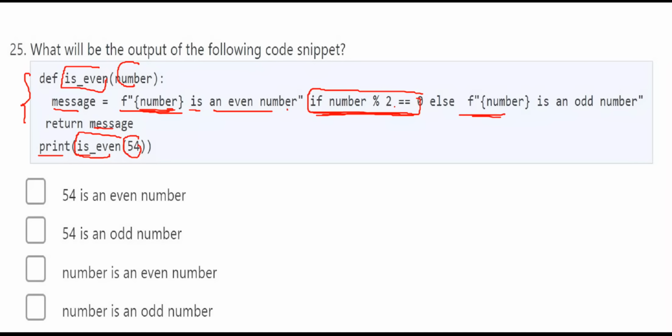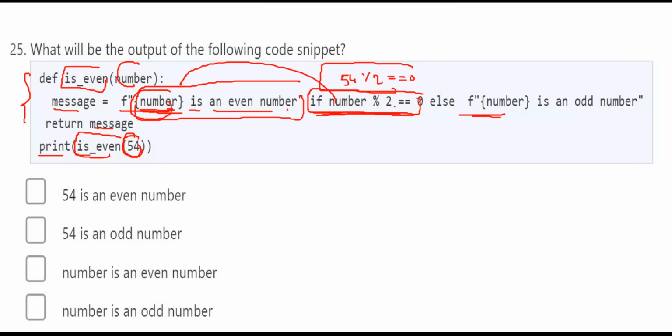This is the way of using the f-strings. So here I have given 54. So here number is 54. If number 54 modulo 2 is equal to 0, yes, it is true. If it is true, now you are returning this message. What is the message? In place of number, 54 will be replaced. So 54 is an even number.